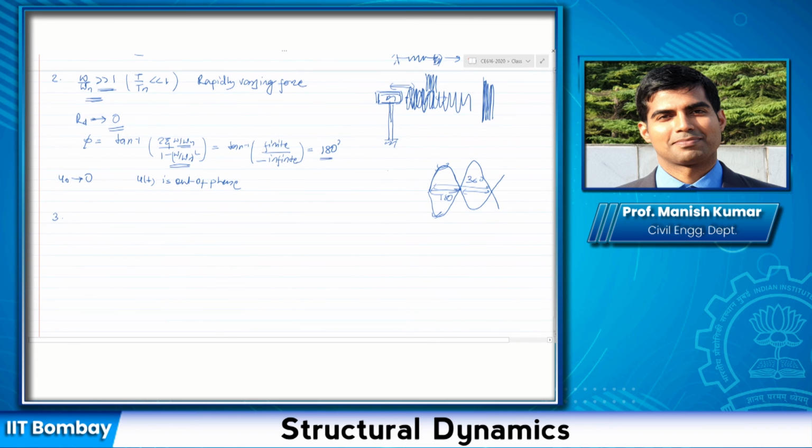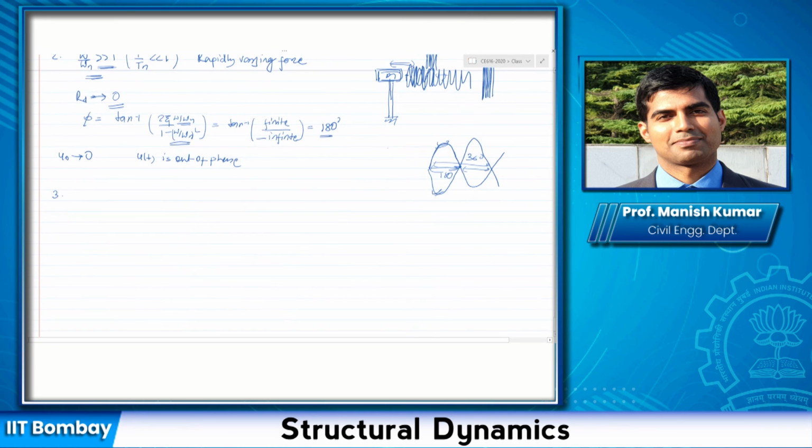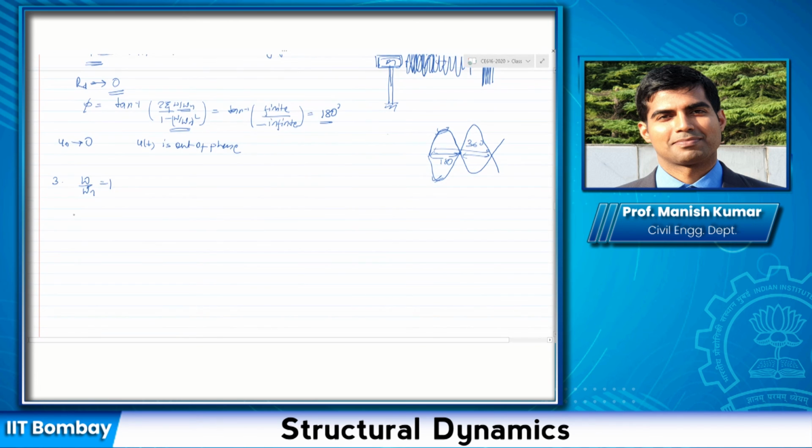One additional discussion is required on a case when omega by omega n is equal to 1. When omega by omega n is equal to 1, my RD, or the response modification factor in this case, I get as 1 by 2 zeta. So the response at, let us say, resonance, the response at omega by omega n equal to 1, is controlled by the damping in the system.